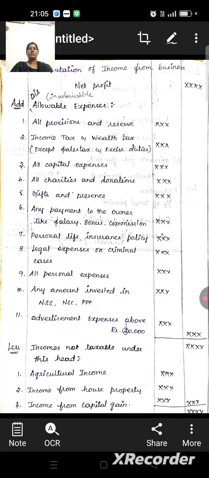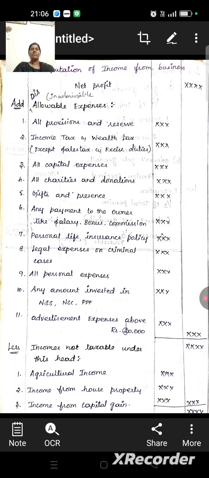First, all provisions and reserves. We reserve some amount to meet future loss. Then income tax and wealth tax, all capital expenses, all charities and donations, gifts and presents, any payment to the owner like salary, bonus, commission, etc. Personal life insurance policy, legal expenses on criminal cases, all personal expenses, any amount invested in NSS, NCC, PF.